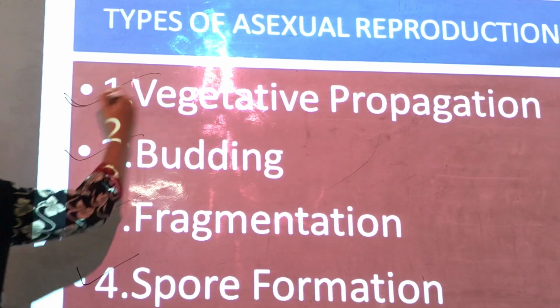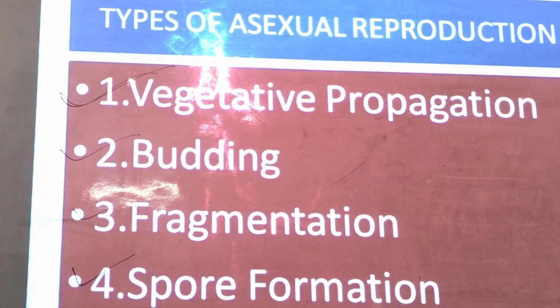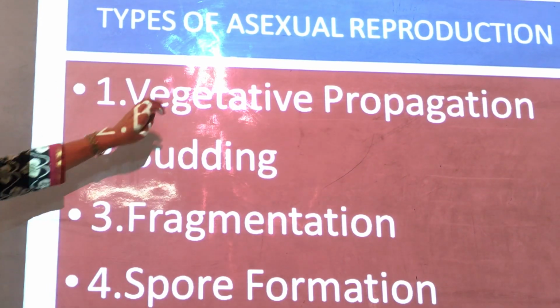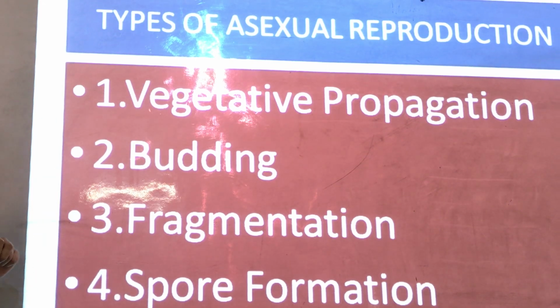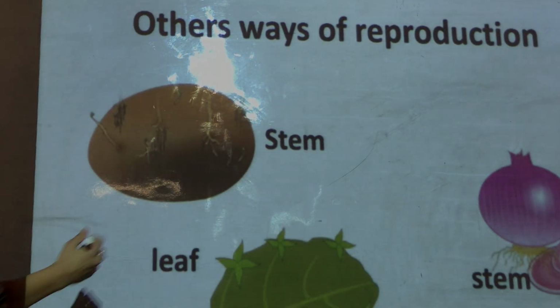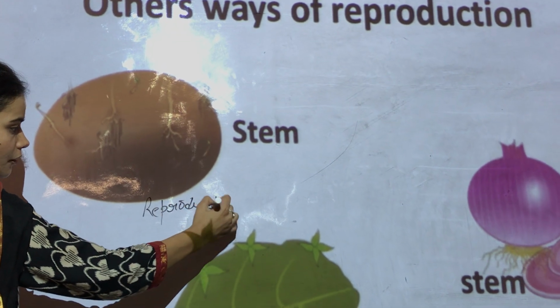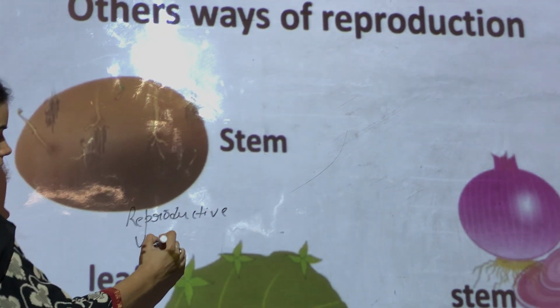So let's take vegetative propagation in this class. Now children, have you heard of this word, vegetative part? If you can remember, in the last class I told you about the reproductive part and the vegetative part. Can you remember that? Yes.